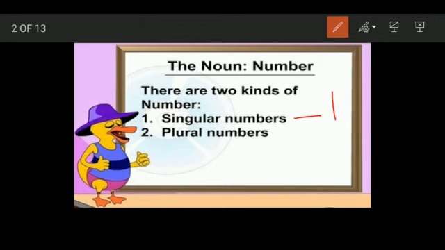When we are talking about anything which is more than one, that becomes plural numbers. There are two apples. There are hundreds of apples kept there. There are 30 students there. When there is something in quantity more than one, multiple numbers, that becomes plural numbers.